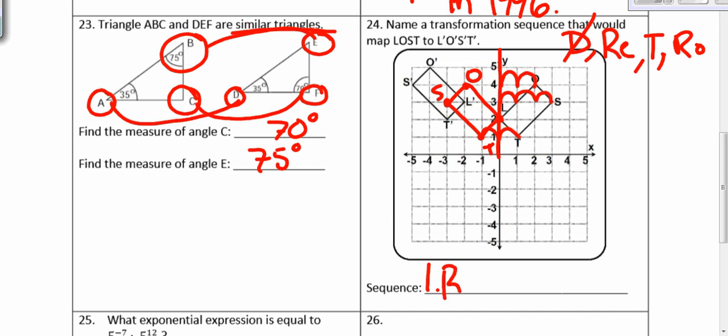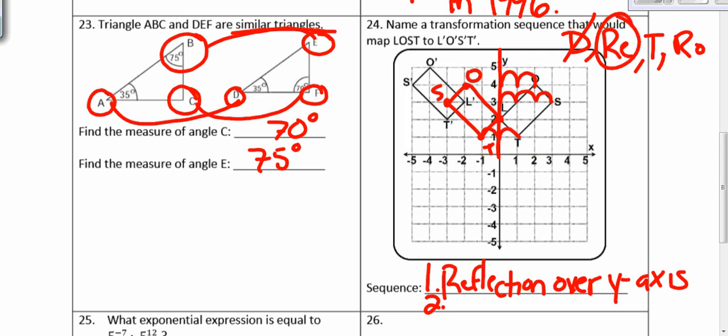So I'm going to write reflection over the y-axis. And then my step 2 is, did this translate or rotate to get to my image that I just drew, translate or rotate to get to the final image? It was translated. It just moved. It did not turn, which is a rotation. So you're saying, what direction did O move to get to O prime? So you're saying it went up 1 and left 2. So it translates up 1 and then 2 left.